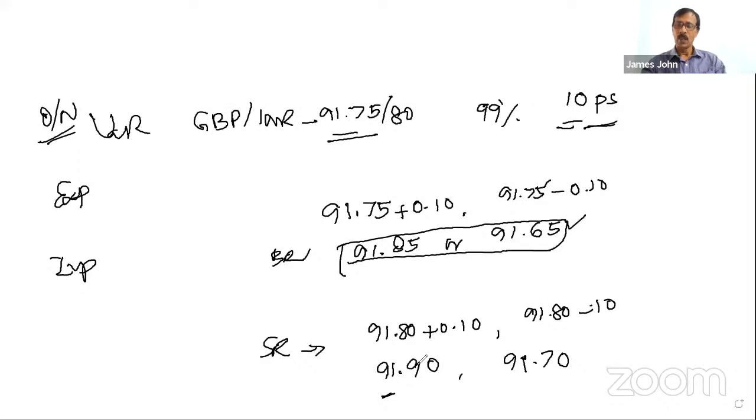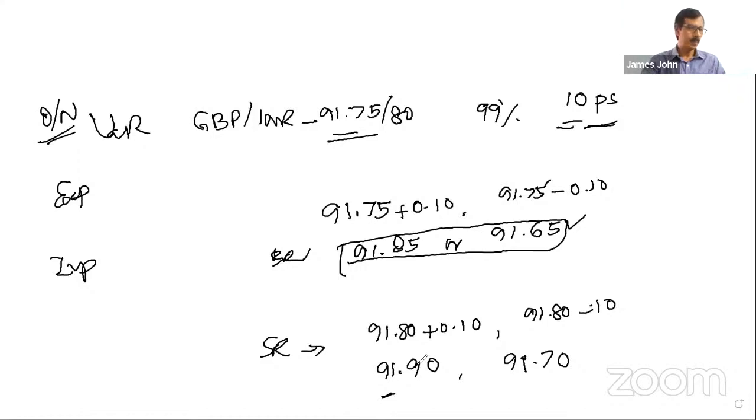That is what VaR says. And for an exporter, which is the worst situation? That is the question. For an exporter, he should get the maximum, that is favorable. The worst situation means he gets the least. Here 91.65 is the least he is getting, so the worst situation is 91.65. Similarly, for an importer, it is the other way.